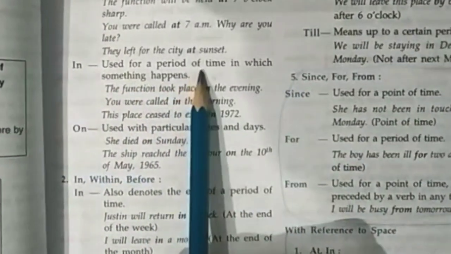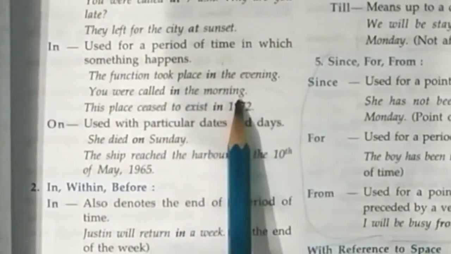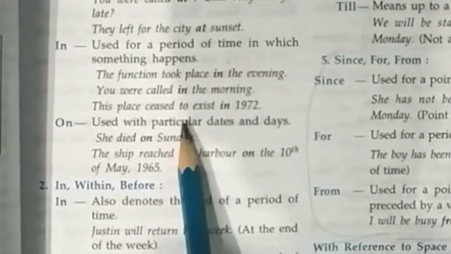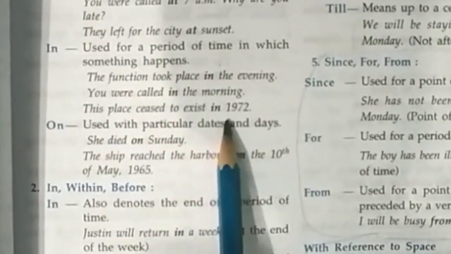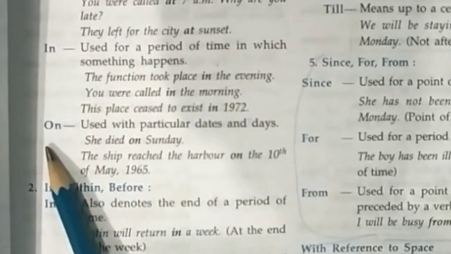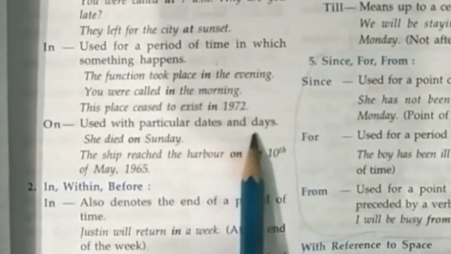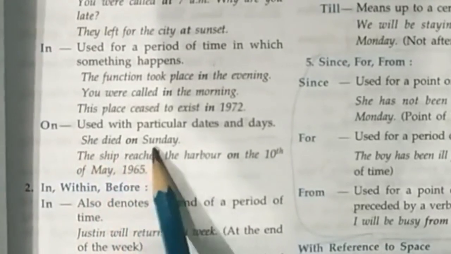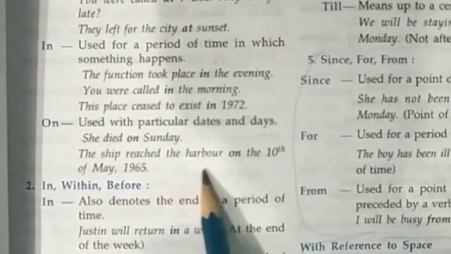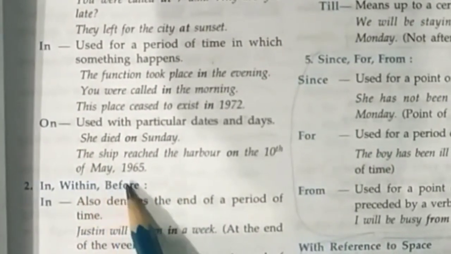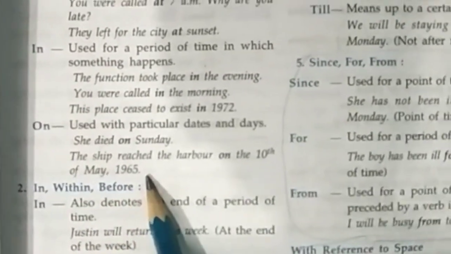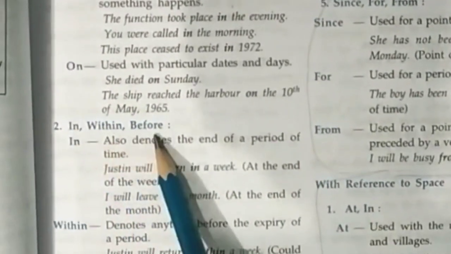Now, in is used for a period of time in which something happens. The function took place in the evening. You were called in the morning. This place ceased to exist in 1972. On is used with particular dates and days. She died on Sunday. The ship reached the harbour on the 10th of May 1965.